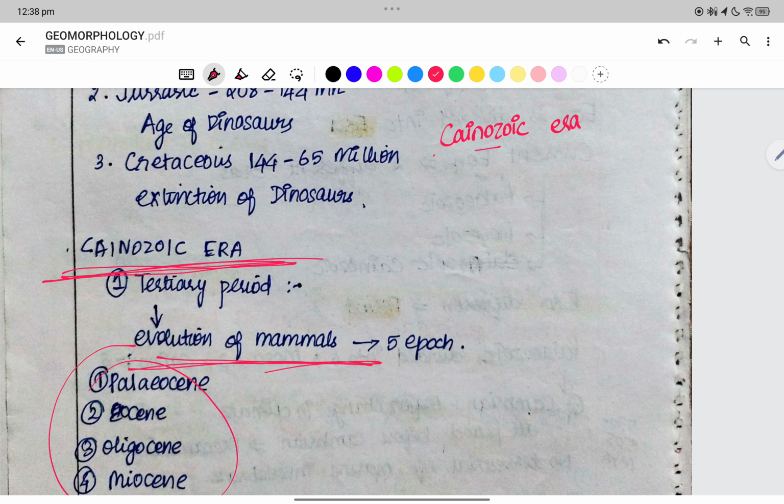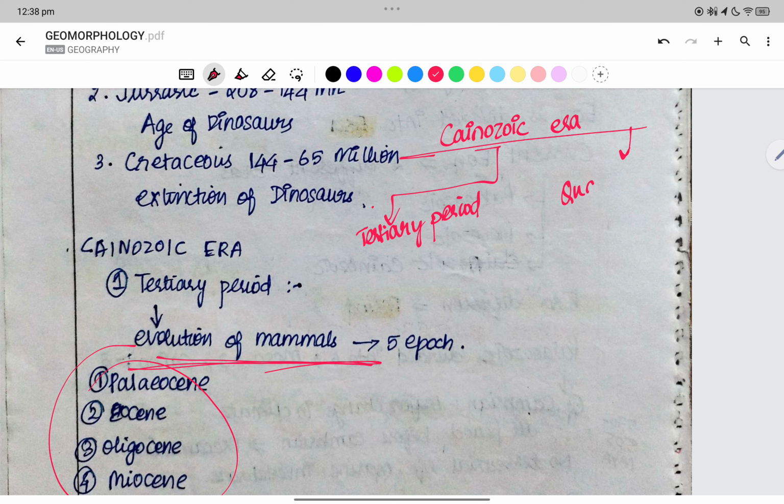Cainozoic era has two periods: the tertiary period and the quaternary period.